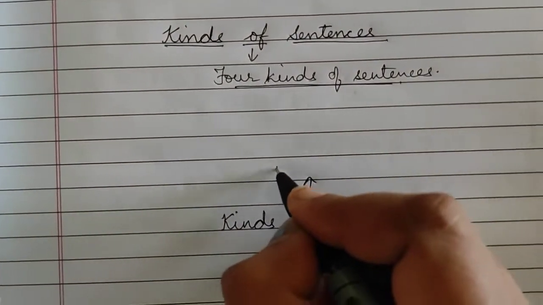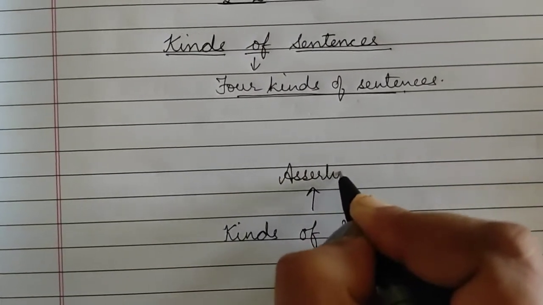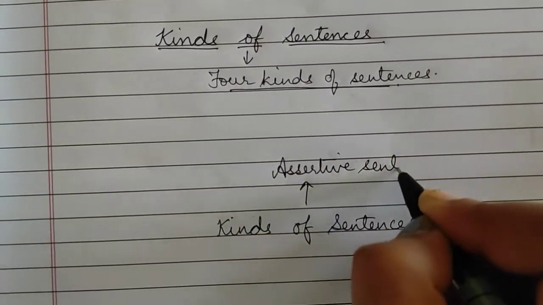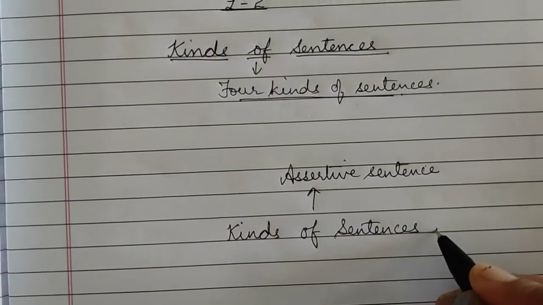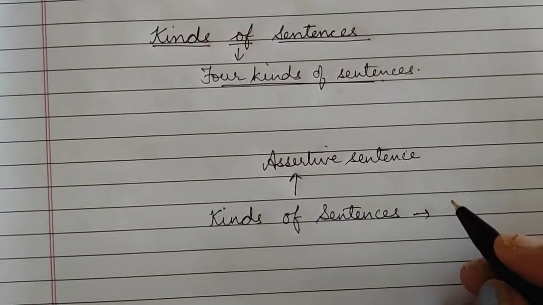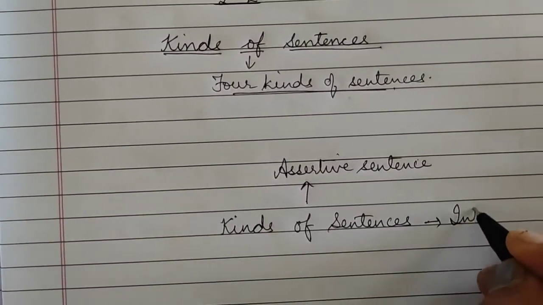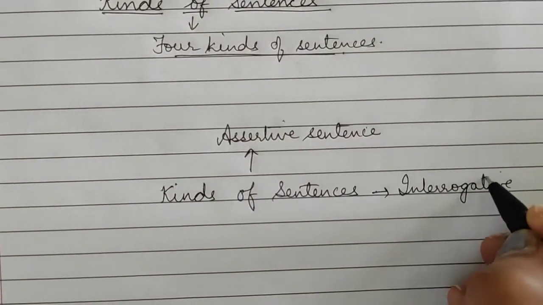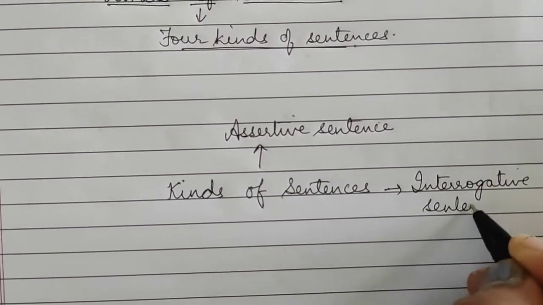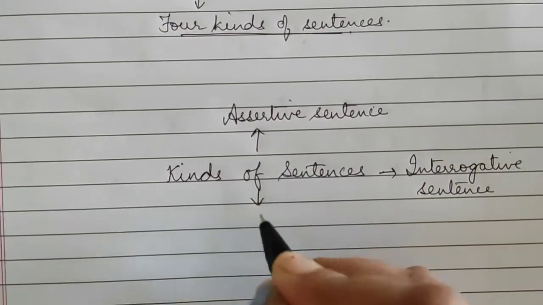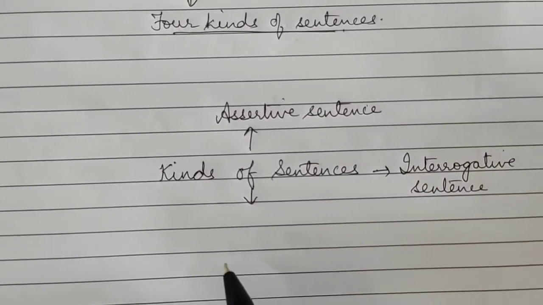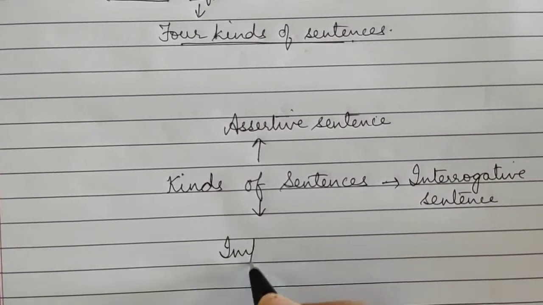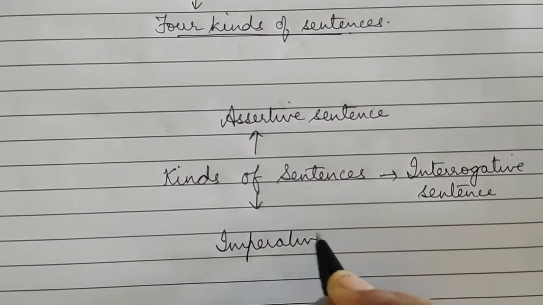Number 1 is assertive sentence. Then number 2 is interrogative sentence. Then number 3 is imperative sentence.